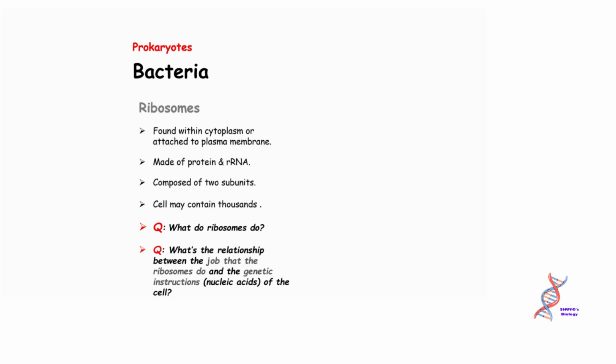Prokaryotes. Bacteria. Ribosomes are found within the cytoplasm or attached to the plasma membrane, made of protein and rRNA, composed of two subunits. A cell may contain thousands. Question: What do ribosomes do? Question: What's the relationship between the job that the ribosomes do and the genetic instructions, nucleic acids, of the cell?